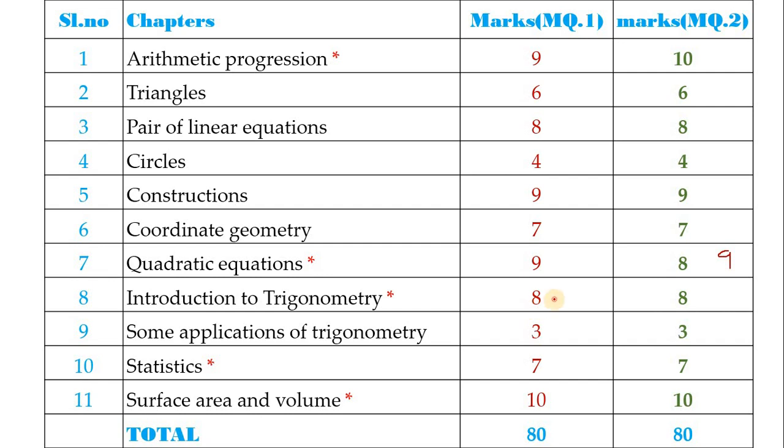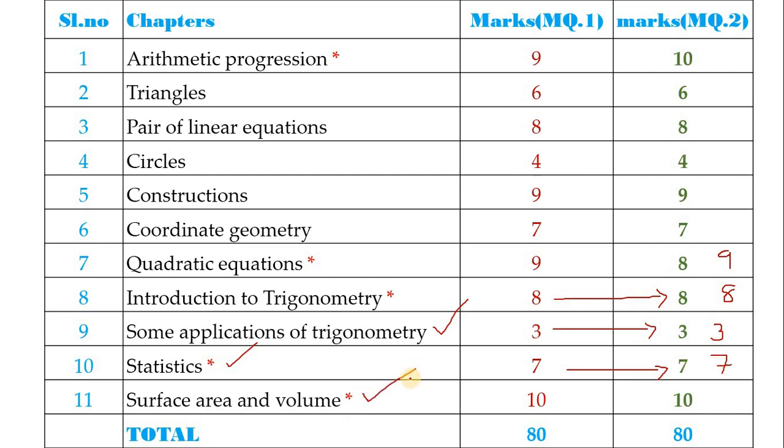Next, introduction to trigonometry. In both the question papers they asked for 8 marks, hence you will definitely get 8 marks only. And in some applications of trigonometry they ask only for 3 marks, so in the board exam also you will get 3 marks only. Statistics is 7 marks in both the papers, so definitely you will get 7 marks.